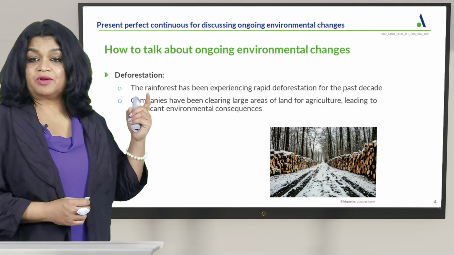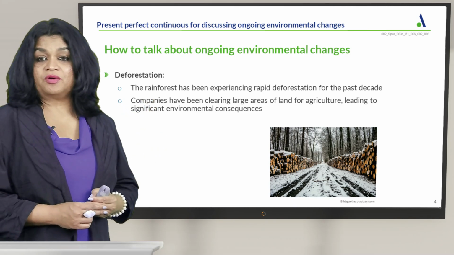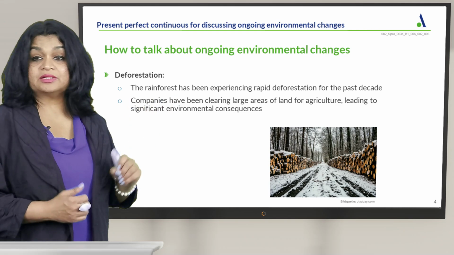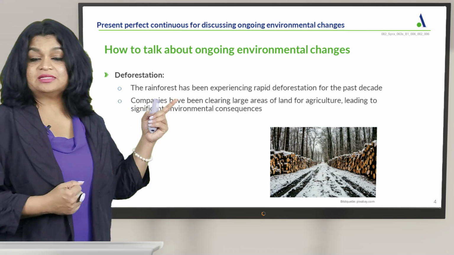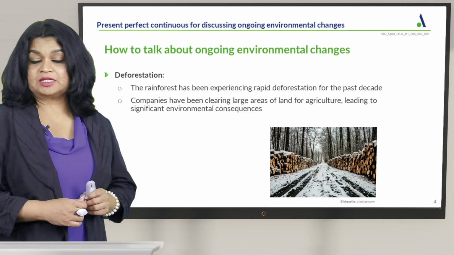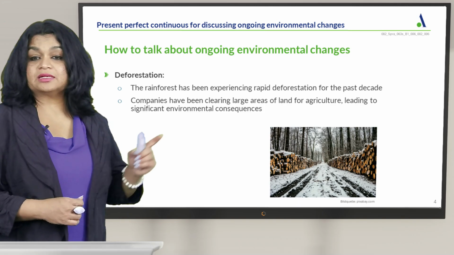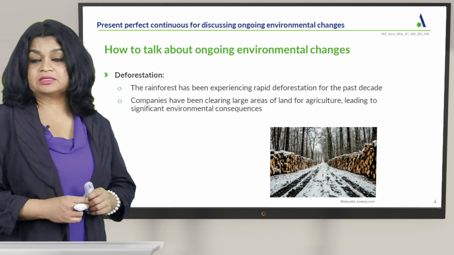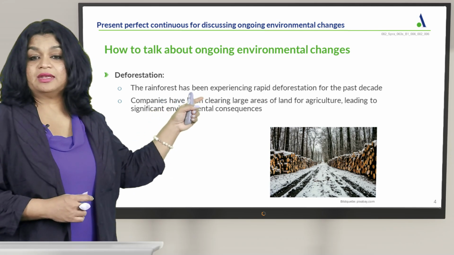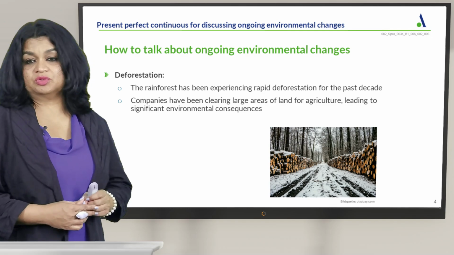So, here the rainforest, we're talking about this forest, has been experiencing. So, has, because it's third person, has been, and the verb is in ing form, has been experiencing. This is a present perfect continuous. Has is the present, been is the perfect, and experiencing is the continuous form.